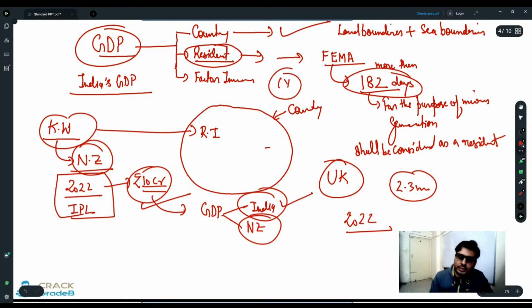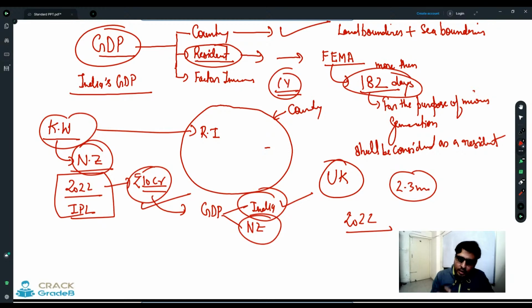Any player who is going to sign this contract, it is for 1 year. Maybe you are going to be physically available in India to play this IPL for 2 months, but your contract is signed for a year for IPL 2022.